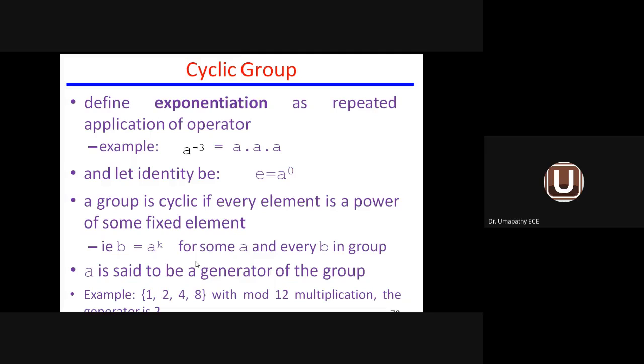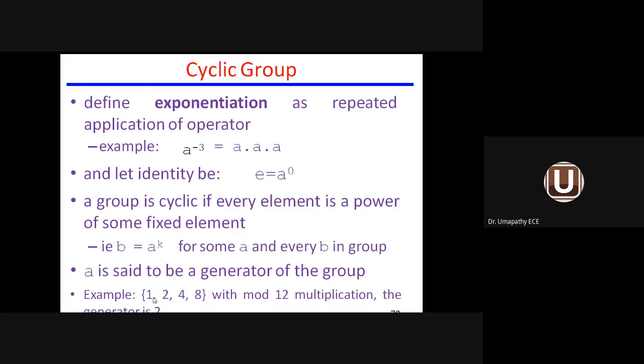What is meant by cyclic group? A cyclic group means it defines exponentiation as a repeated application of the operator. For example, you take A positive 3, A dot A. So the identity will be E equal to A power 0. A group is cyclic if every element is a power of some fixed element. So look at the example 1, 2, 4, 8, with multiplication. We call it a cyclic group. How do you call it a cyclic group?